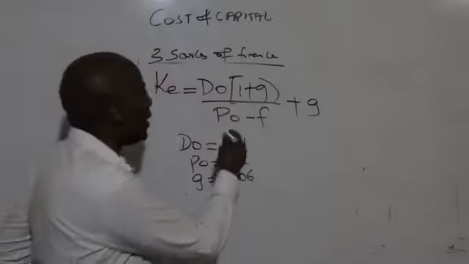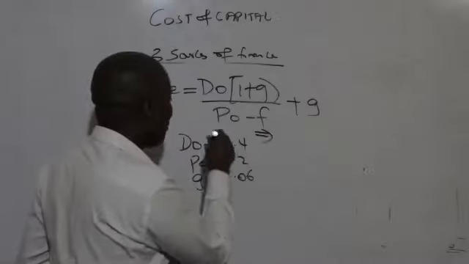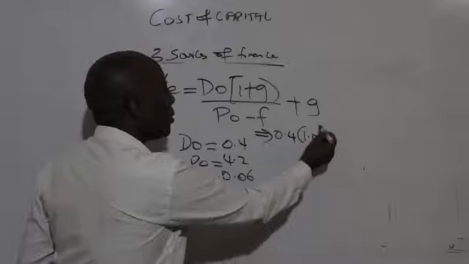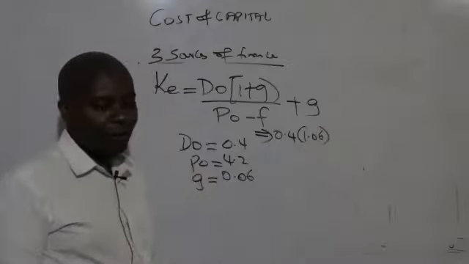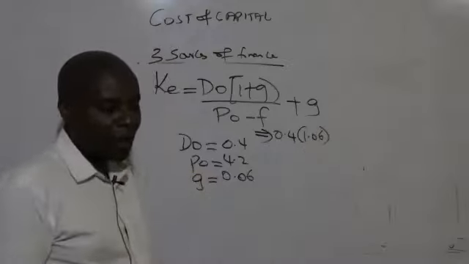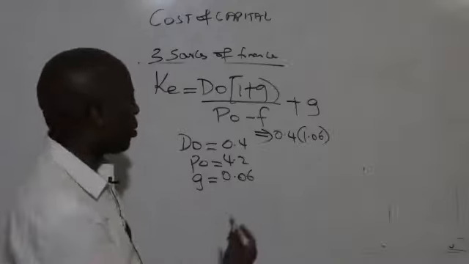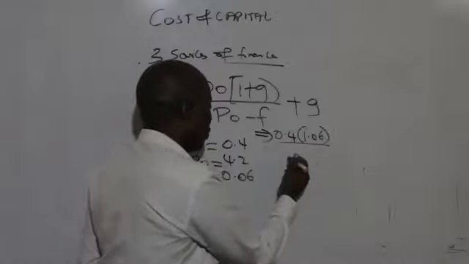So our Ke here will be equal to our D0, which is 0.4, times 1.06, that is 1 plus growth rate, 1 plus 6%, 1 plus 0.06, all over P0, which is 4.2.